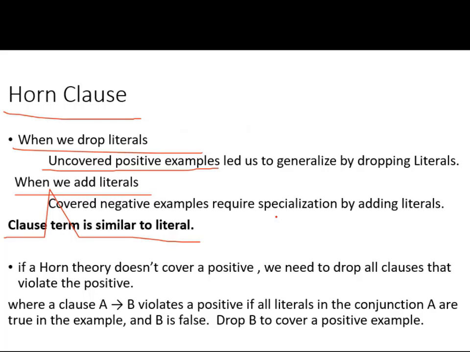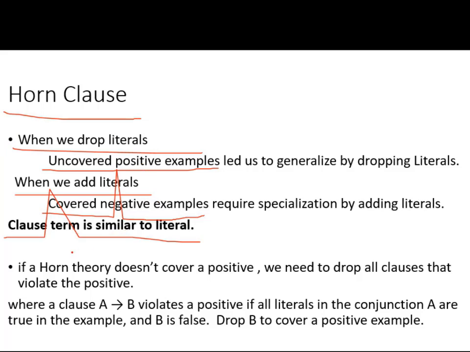Then it covers some more positive examples. When it is covering negative examples, then we add some more conditions. Then the negative example automatically will be dropped. That is called adding literals and dropping literals.